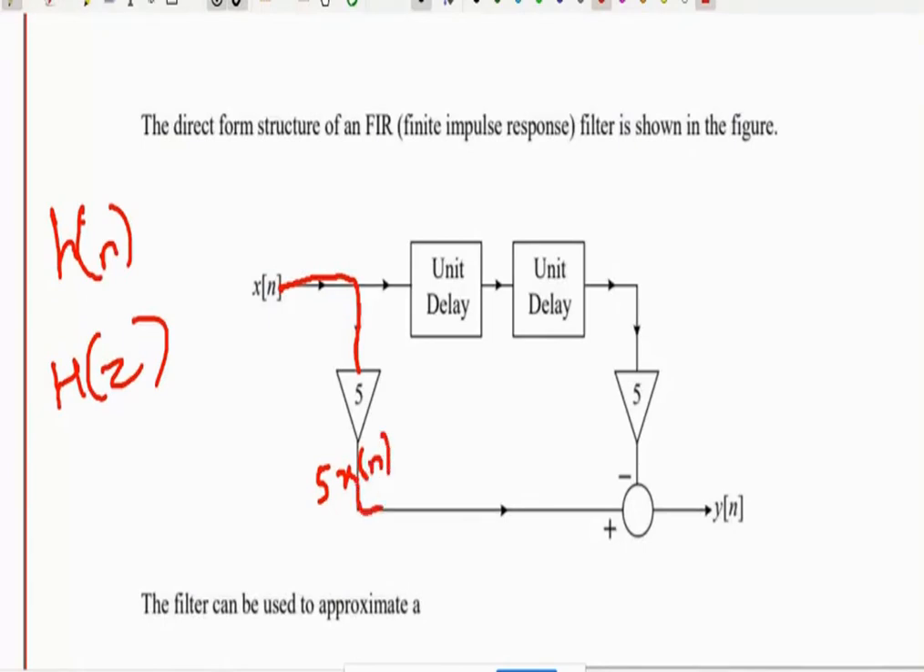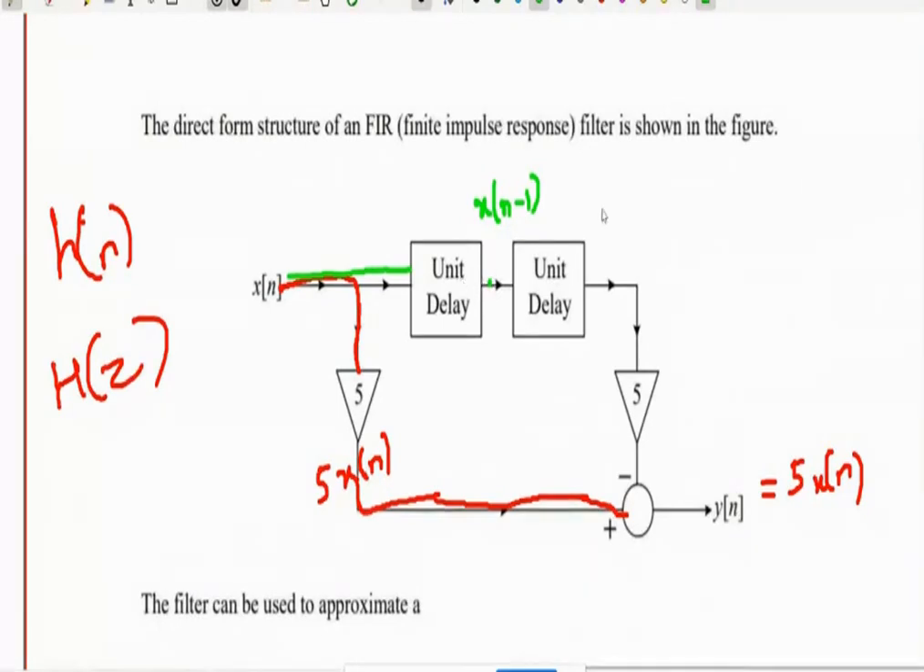And it is getting added here. That's it. So your y of n equal to 5x of n. Now, next. Here x of n is coming. Here is your x of n. It is traveling this path. Now it is written block named as unit delay. So here it will be x of n minus 1. Yes or no? Output of this unit delay block will be x of n minus 1. Input is x of n, output will be x of n minus 1.